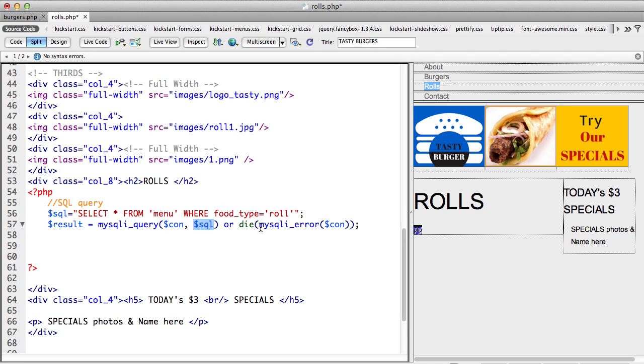Okay. If you don't have this, no problem. You won't see the error. But it's a standard thing to say or die MySQLi error. So if there's an error in the connection, it will just die out. So the SQL you put in the connection where the query is. MySQL. The top one there.